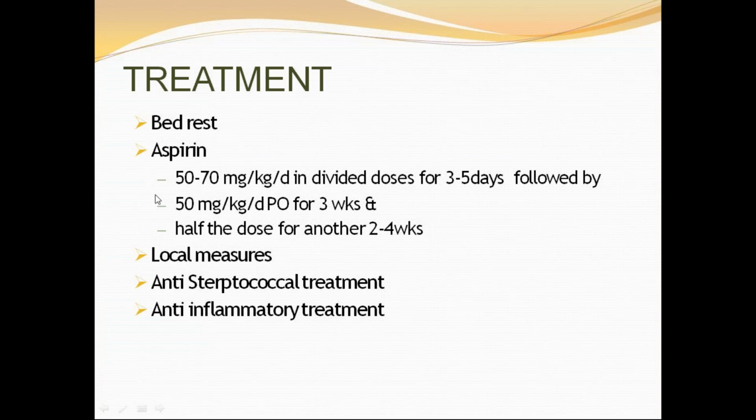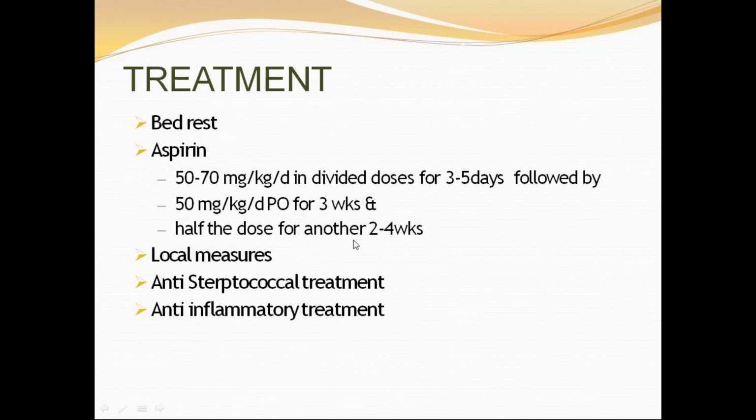Next, one more thing I already discussed, polyarthritis tremendously responds to salicylates, that is aspirin. The dose is 50 to 70 mg per kg per day in divided doses for 3 to 5 days, followed by 3 weeks, followed by half the dose for another 2 to 4 weeks.